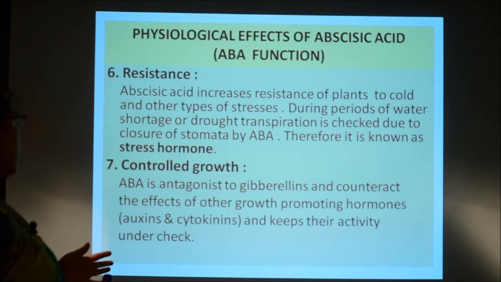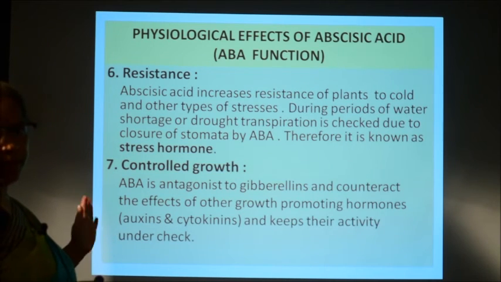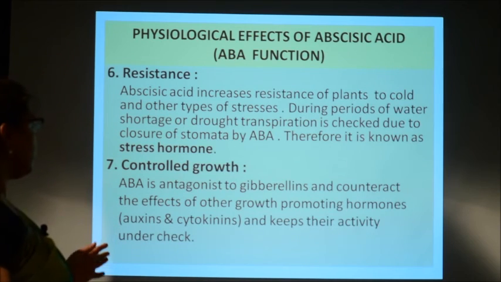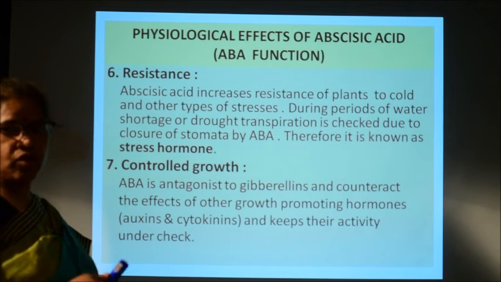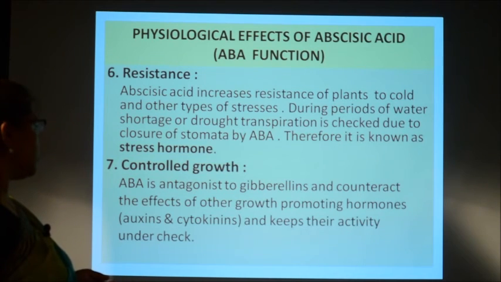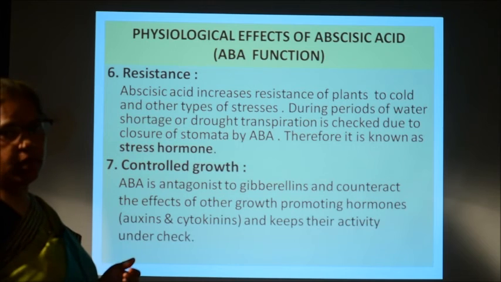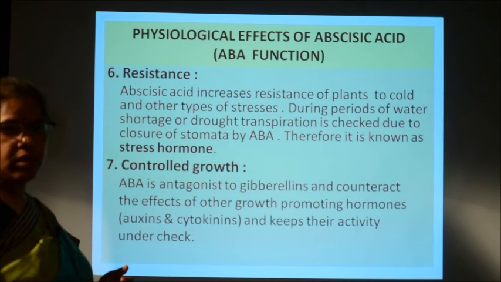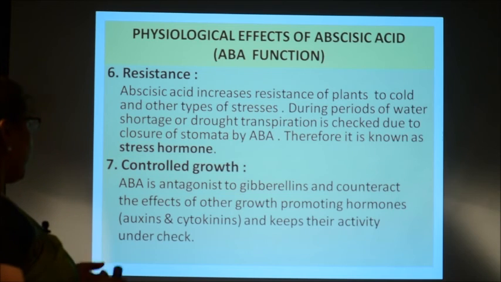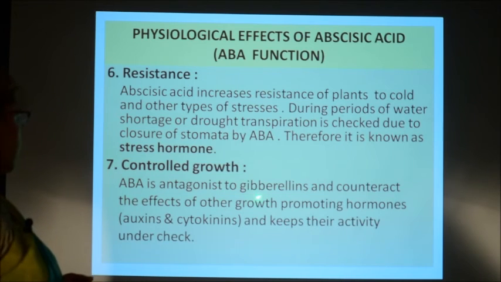Transpiration is checked due to the closure of stomata by abscisic acid, that we have already discussed, and that helps in the resistance of the plant. Therefore, abscisic acid is also known as the stress hormone, because it helps the plant in tolerating stress situations. Then another effect of abscisic acid, the control of growth.